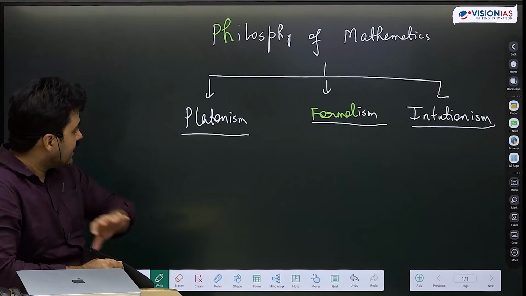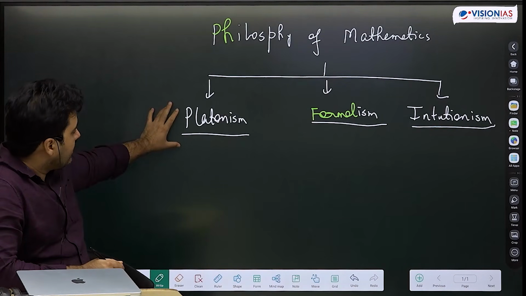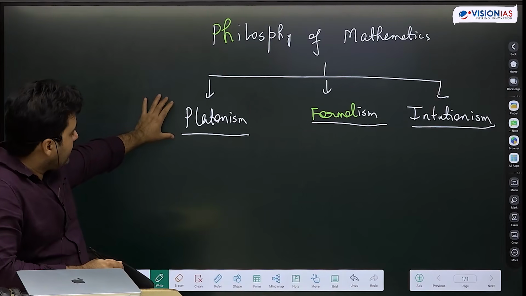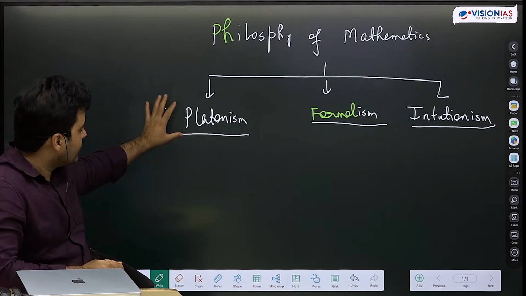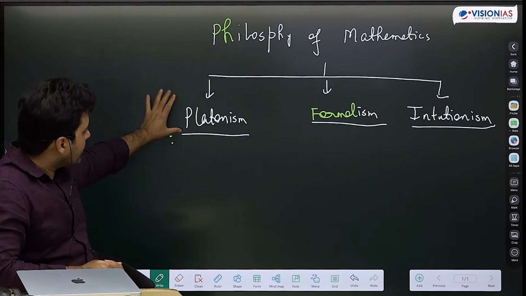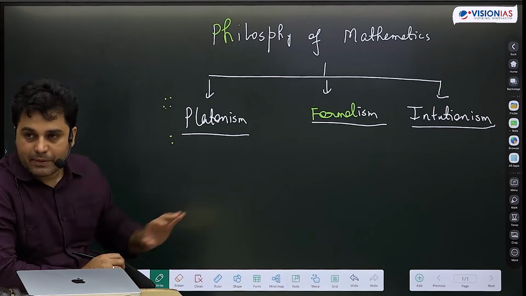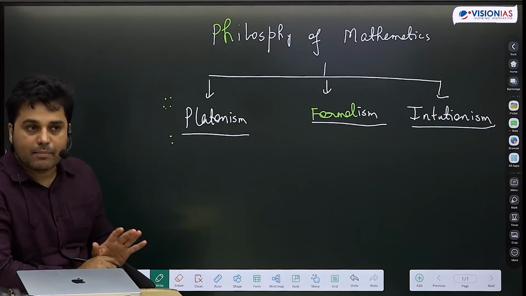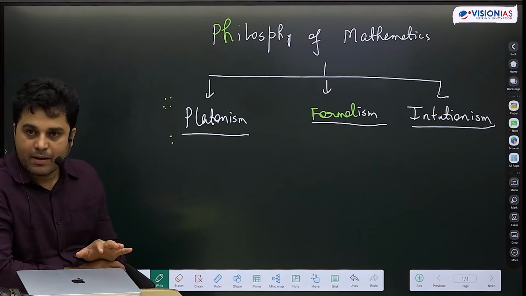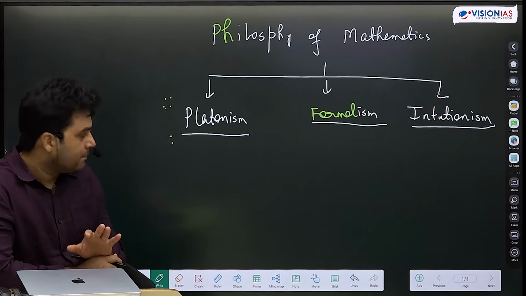People use this in mathematics also, and there is a group of mathematicians who will say that they follow Platonism, which essentially means that they do not invent maths, they discover maths. Maths already exists and they discover it.